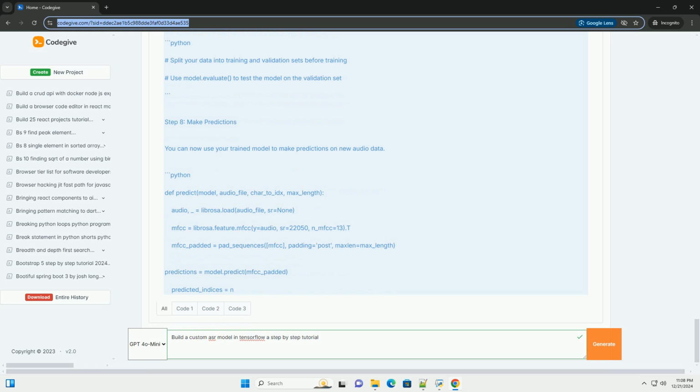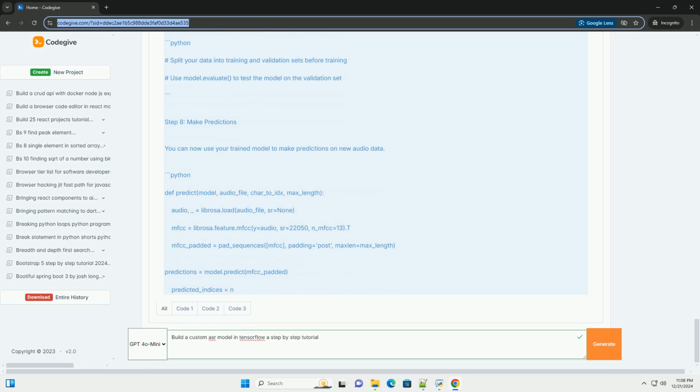Step 5, prepare data for training. Pad the sequences of MFCCs and labels to ensure they have the same dimensions. from tensorflow.keras.preprocessing.sequence import pad_sequences. def prepare_data(mfccs, labels, max_length): padded_mfccs = pad_sequences(mfccs, padding='post', maxlen=max_length). padded_labels = pad_sequences(labels, padding='post', maxlen=max_length). return padded_mfccs, padded_labels.